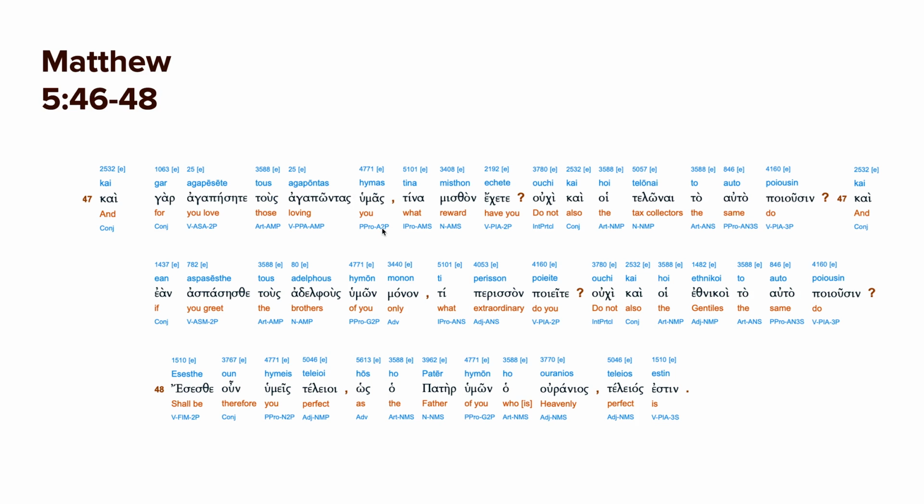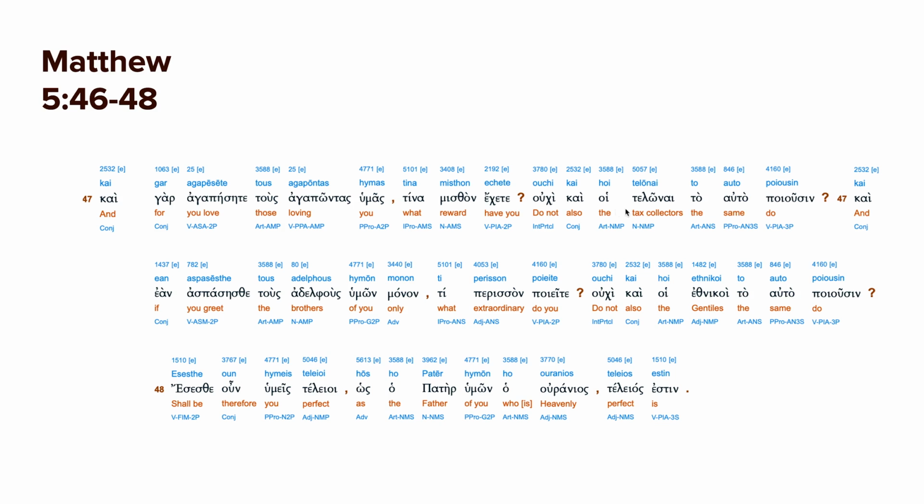Humas is your personal pronoun, which is in the accusative because it's the object of those who are loving. And then tina, we'll talk about in the future, is the word for what. Misthon is a noun, which is in the accusative because it's the object of have. What reward do you have if you love those who love you already?